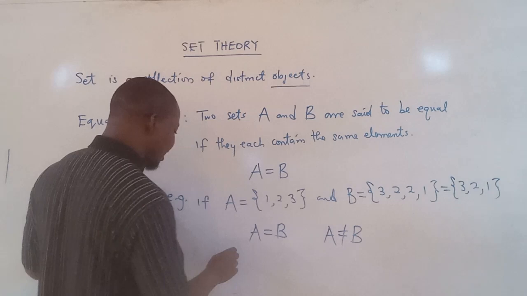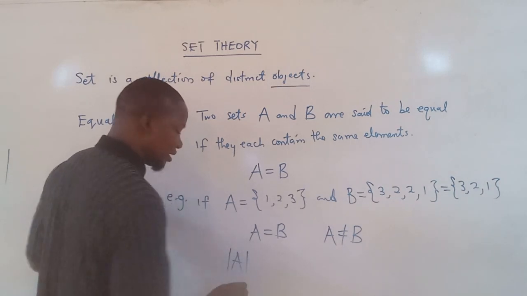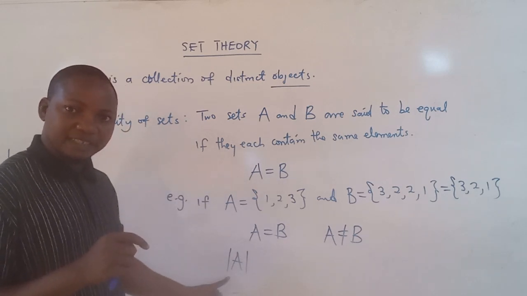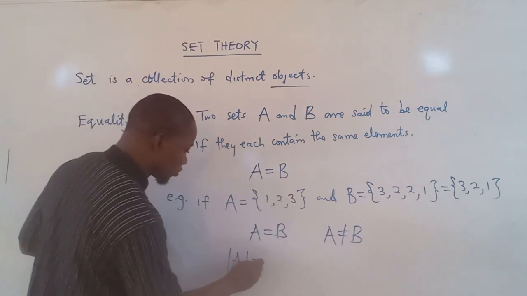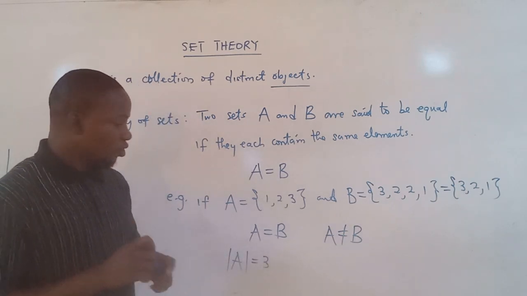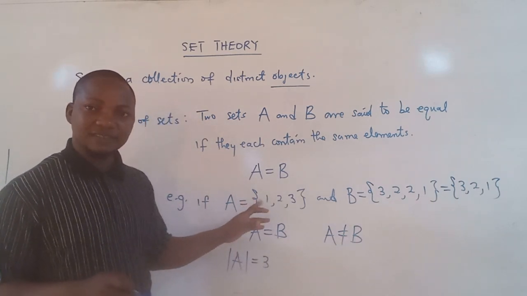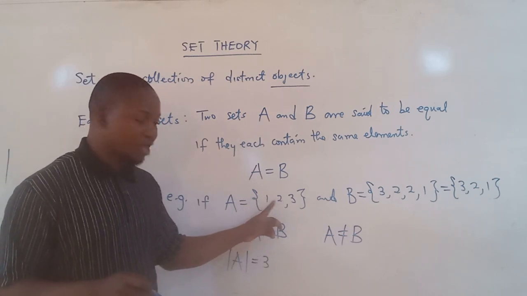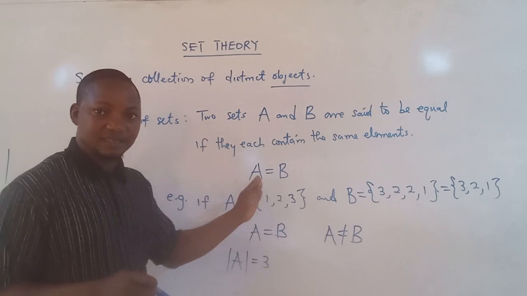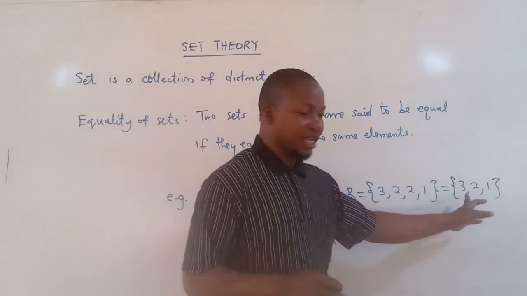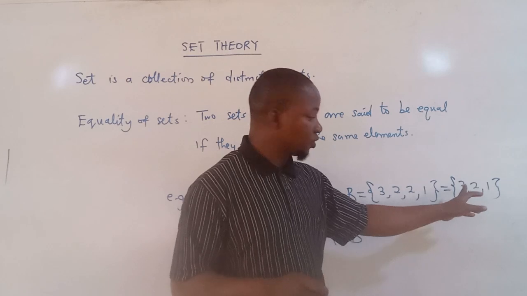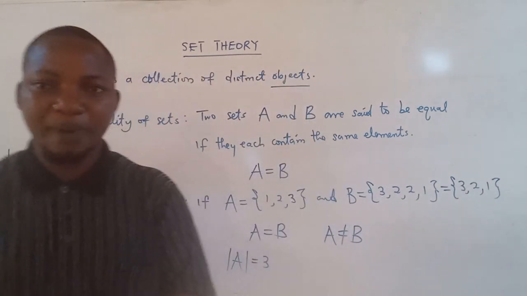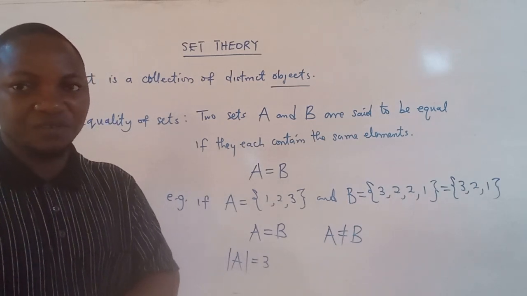The cardinality of the set A is noted by the absolute value symbol. The cardinality of A is equal to 3, because this A contains 3 elements, 1, 2, 3. The cardinality of B here is also 3 because it has 3 elements, 1, 2, 3. So that's what we mean by cardinality of a set.